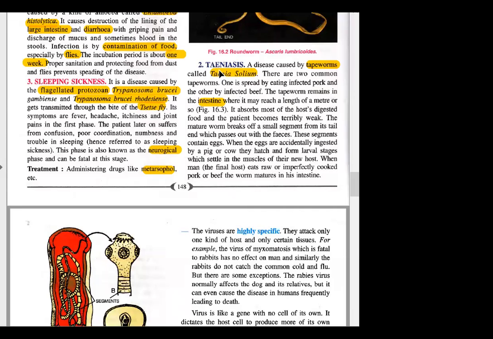Obviously, the chances will be more for meat eaters, whoever are non-vegetarians, if they have not cooked it properly, or many of the vectors are usually animals. So if you eat animals, very rarely do plant pathogens cause disease to humans. Mostly animal pathogens, which cause diseases in animals, can sometimes easily cause diseases in humans, because obviously they are in the animal kingdom, and if they are mammals, it becomes easier for them to correlate the mechanism and cause disease here also.